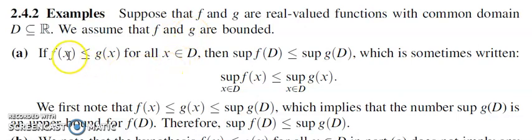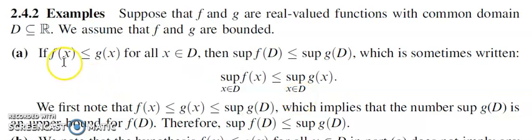And we are given the condition f of x is less than or equal to g of x for every x in D. Then the supremum of the range set of f is less than or equal to the supremum of the range set of g, or supremum of f of x where x is in D is less than or equal to supremum of g of x where x is in D.